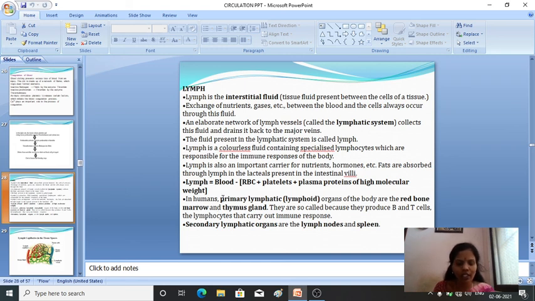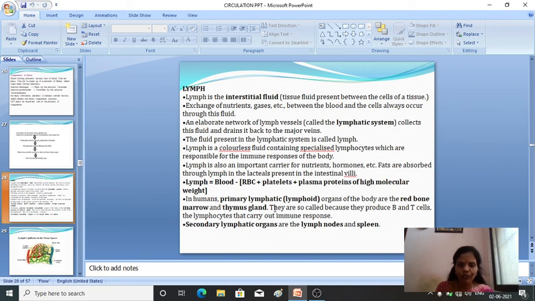So in humans, you can see that we have got two types of lymphatic organs: primary and secondary. The primary lymphatic organs of the body are the red bone marrow and the thymus gland. They are called primary because they produce B and T lymphocytes, which carry out the immune response. B lymphocytes are produced in the red bone marrow, and T lymphocytes are produced in the thymus gland.